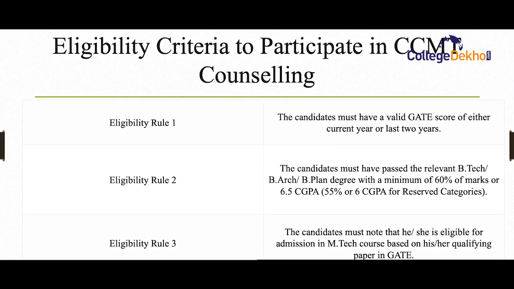Eligibility criteria 3: the candidates must note that he or she will be eligible for MTech course based on his or her qualifying paper in GATE. Whichever paper you opted in GATE, based on that paper you need to get admission in the relevant specialization of MTech. If you had appeared for the architecture or planning paper, you need to get admission in MArch or MPlanning. These are the eligibility details of CCMT counseling.